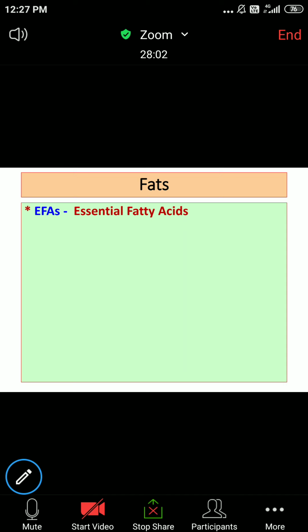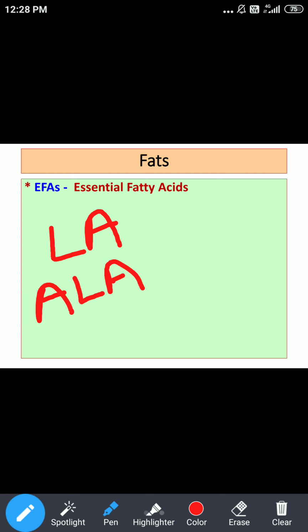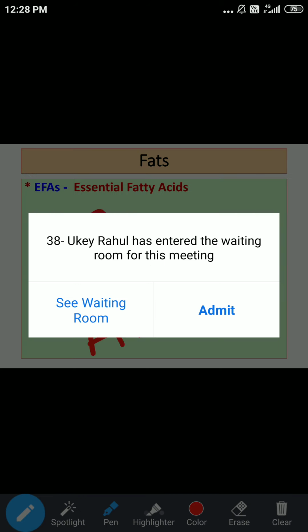As far as examples under essential fatty acids is concerned, the most important examples here, I am going to repeat three names once again: linoleic acid, alpha linolenic acid, and arachidonic acid. All these are essential fatty acids.